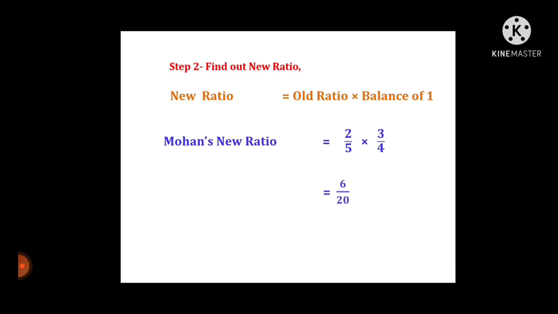3 into 2, 6 upon 5 into 4, 20. So Mohan's new ratio is 6 upon 20.